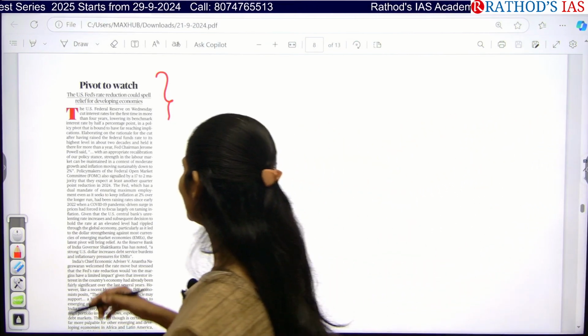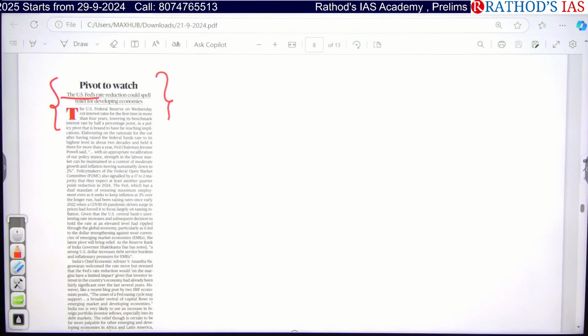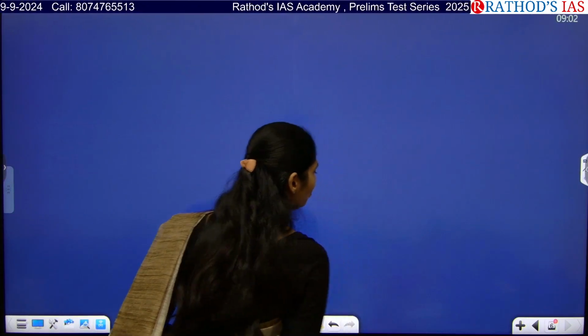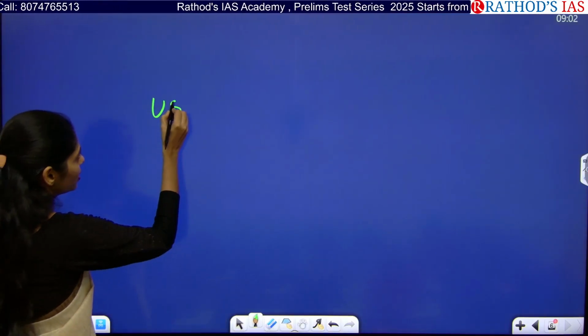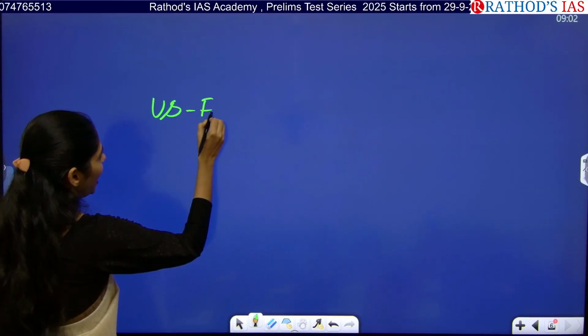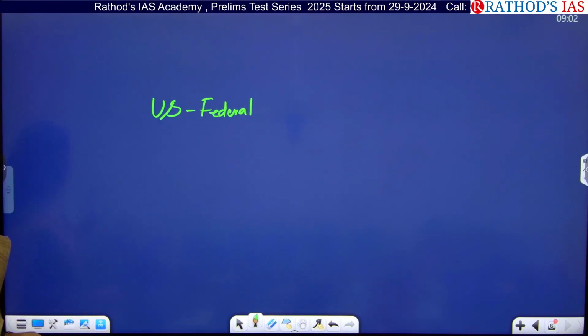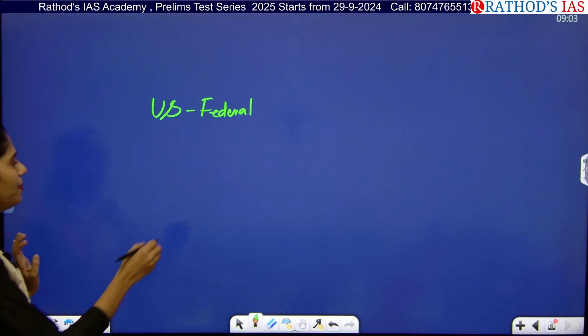Okay, so see this title: pivot to watch. US federal rate reduction could spell relief for developing economies. I'm not going to teach anything, you have to say the things. I will give you the gist. You know about the US, right? In the US, they have the federal bank. In India we have a central bank, that is RBI. In the same way, the US also has a central bank, called the federal bank.